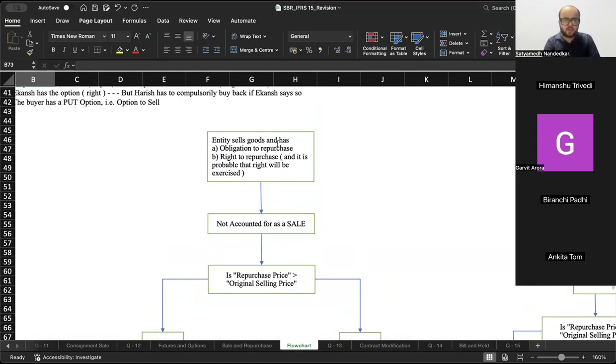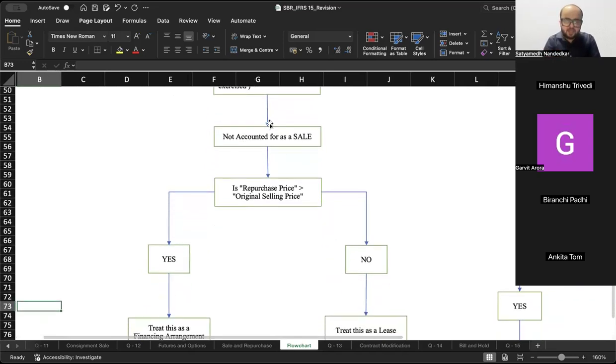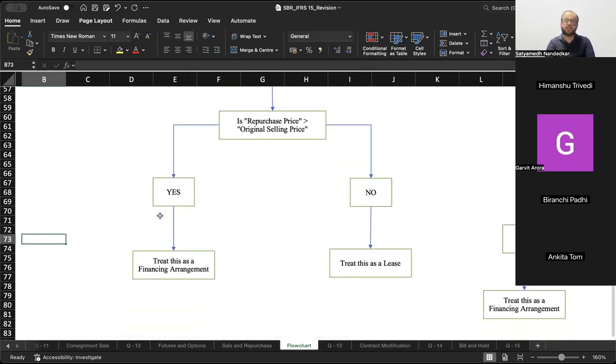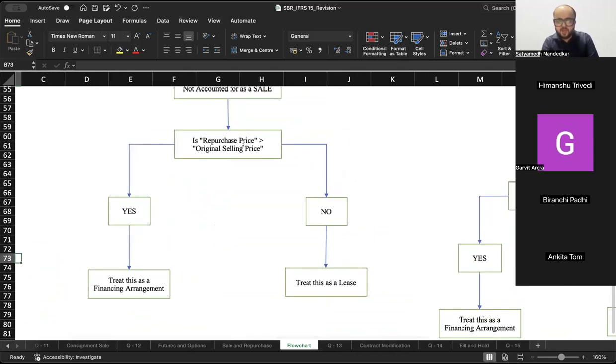Or the entity has sold the goods to a third party and it has the right to repurchase the goods from the third party and it is probable that the right will be exercised, then the transaction is not accounted for as a sale. Is the repurchase price greater than the original selling price? If the answer is yes, repurchase price is greater than the original selling price, treat this as a financing arrangement. Is the repurchase price greater than the original selling price? If the answer to this is no, then treat it as a lease.